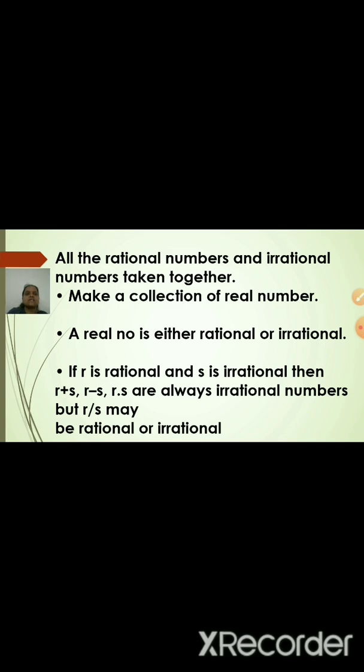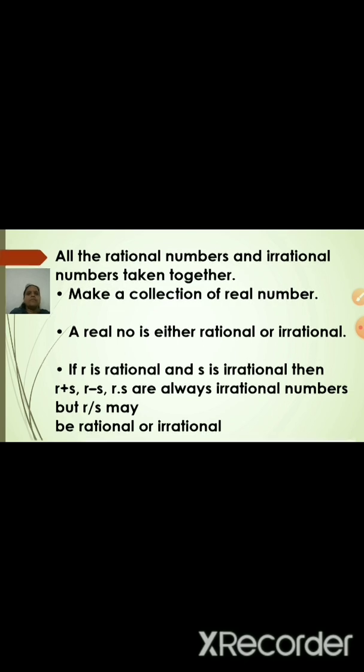Don't think that because one is rational it can be rational; no, it will be irrational. Only R upon S may be rational or irrational, depending on whether it can be cancelled, and then it may become rational also. This is a very important property of rational and irrational numbers.